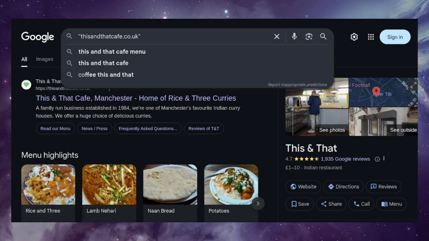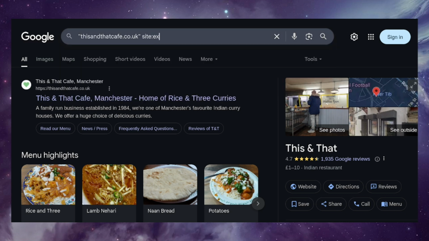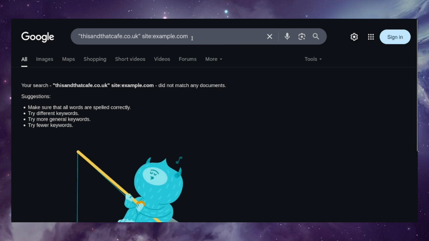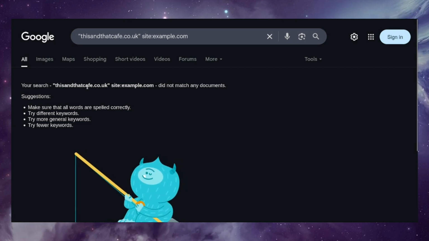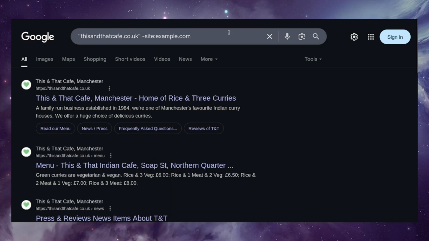If I wanted to only include results from a website, example.com, I can search for site:example.com. And you'll see that there's not any results here because example.com doesn't mention thisandthatcafe.co.uk. If I want to exclude results from example.com, I can put -site:example.com.